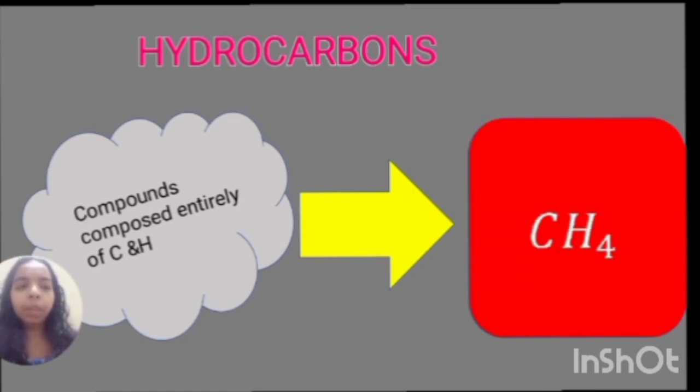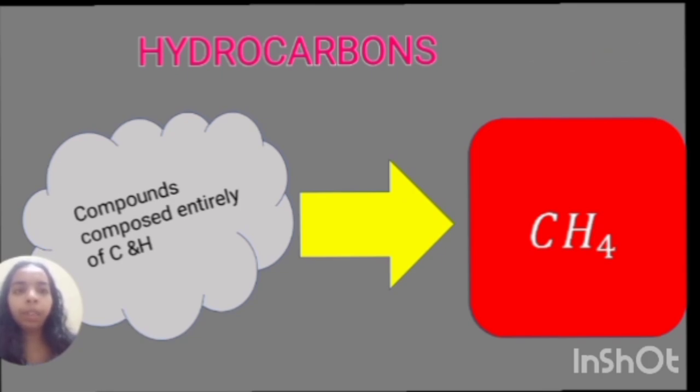Here, the example of hydrocarbon is CH4, that means methane. In the structure of methane, there is only one carbon atom and four hydrogen atoms. So there are only carbon and hydrogen atoms, and the compound is known as a hydrocarbon. In short, if a compound consists of only carbon and hydrogen atoms, that compound is known as a hydrocarbon.